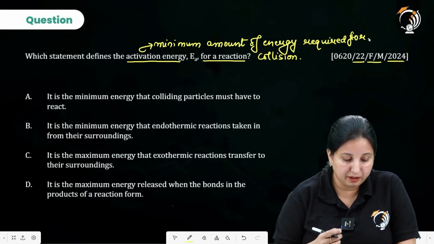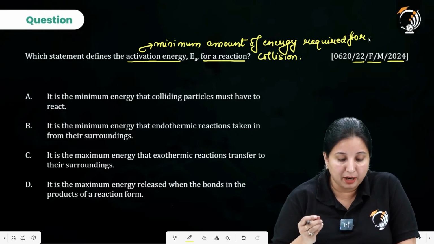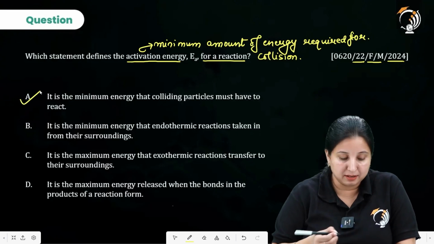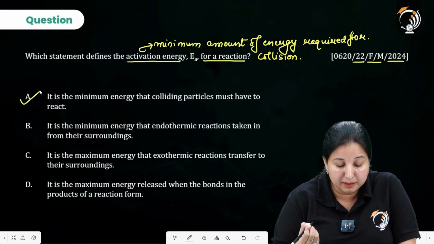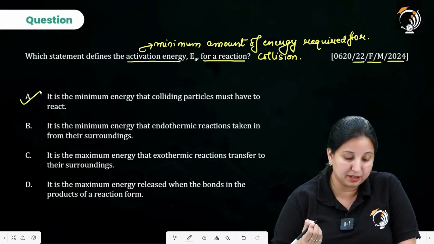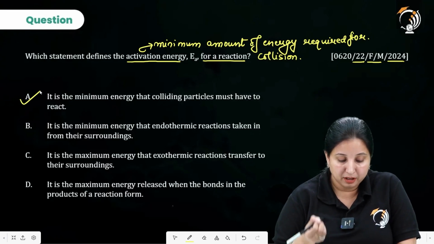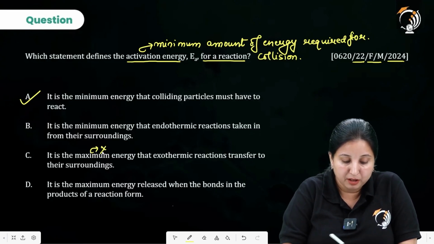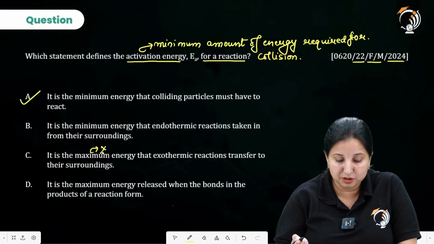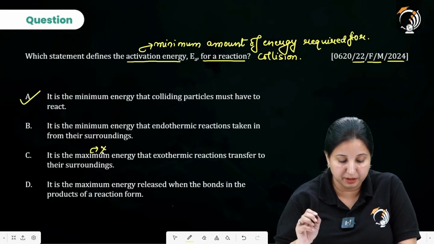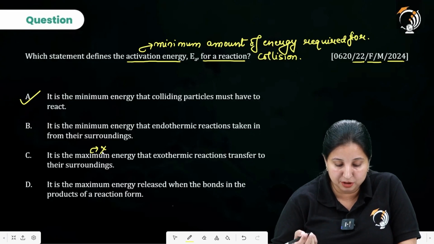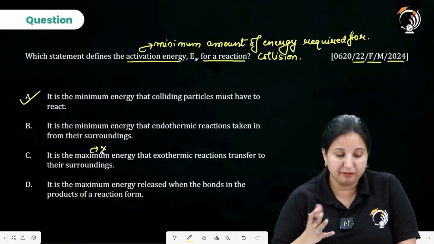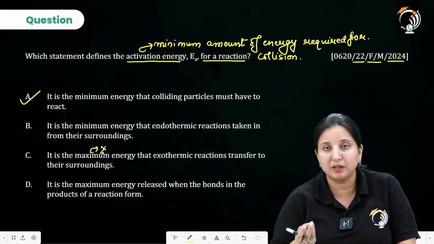So now let's see over here. It is the minimum energy that colliding particles must have to react. I think this is going to be our correct answer. Let's see the other options also. It is the minimum energy that an endothermic reaction takes in from its surroundings. No, it is the maximum energy, so because of the maximum, it is going to be wrong. That an exothermic reaction transfers to the surroundings, the complete statement is wrong. And it is the maximum energy released when the bonds in the products of the reaction form. So here we get that option A is the only correct answer.